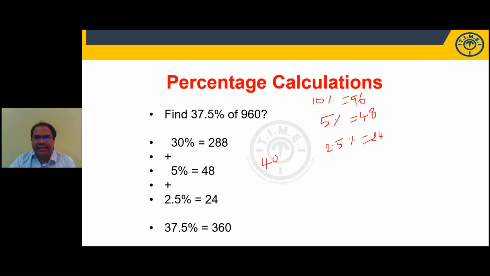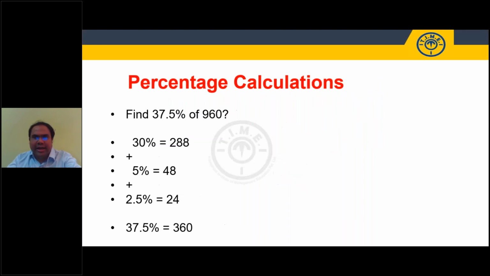The other way of looking at it, you can try this for yourself. 40% minus 2.5%. Orally we can try. 10% is 96. 20%, 40%, how will you get 4 into 96? 384. Or 96 double 192, 192 double 384. From this subtract 24, 2.5%. I'll get 360.